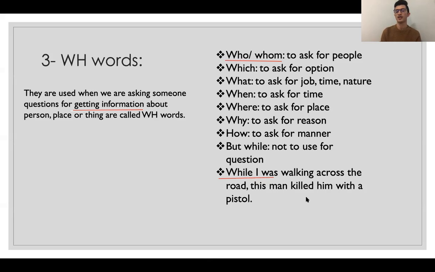While I was walking across the road, this man killed him with a pistol. So it shows the time here. It means when I was walking across the road, okay? So while can't be a WH word, but it starts with WH, okay?